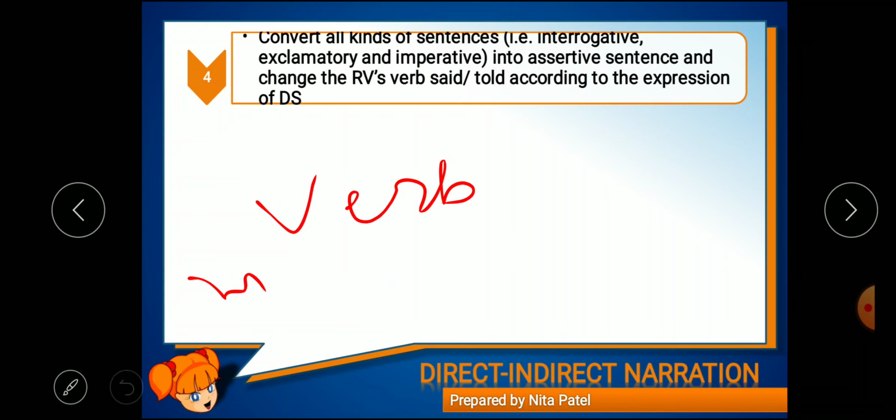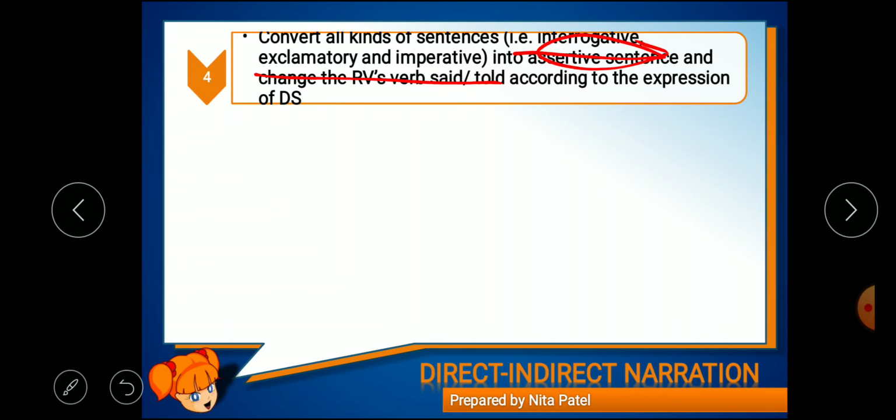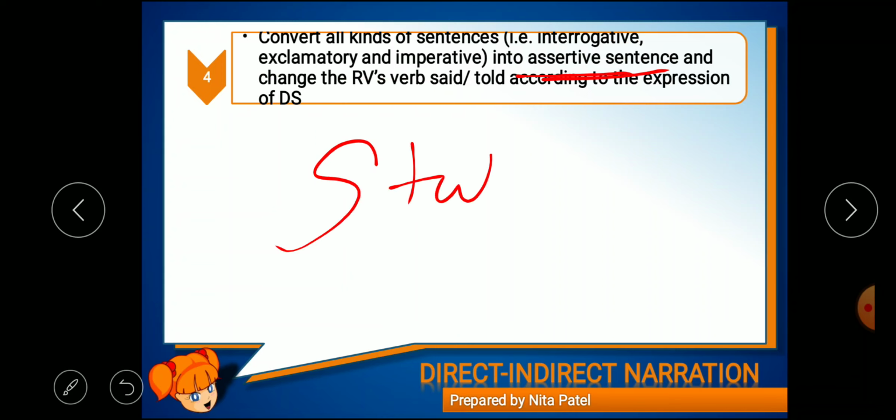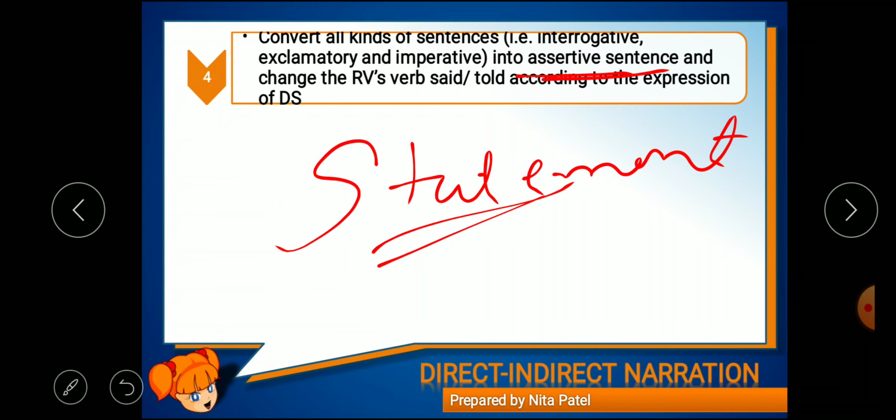Okay, they are called imperative sentences. Now we have to convert all these sentences into assertive sentences. If DS is already in assertive sentences, then it is good, but if it is not, then we'll have to convert all these sentences into assertive sentences. Now what are assertive sentences? Statements, right? Or declarative sentences. They are also known as declarative sentences. Statements, whether positive, affirmative or negative, it doesn't matter, they are called assertive sentences.